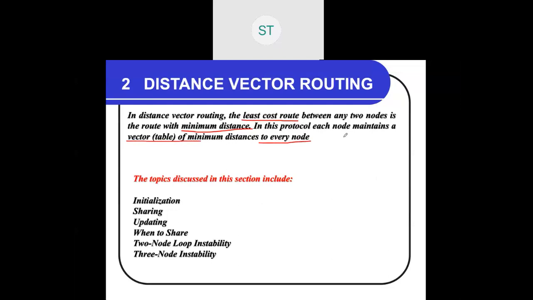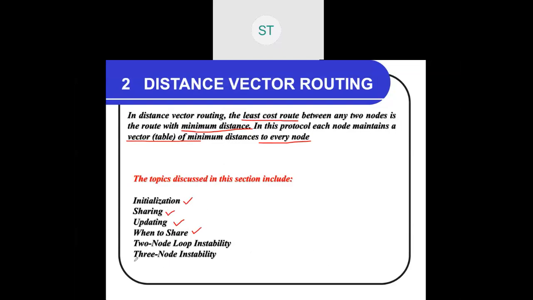Based on the table, it will get forwarded. So what we need to discuss is how these tables get initialized, then how the other routers get this particular information, when the table gets updated, how it will share and when it will share the table.